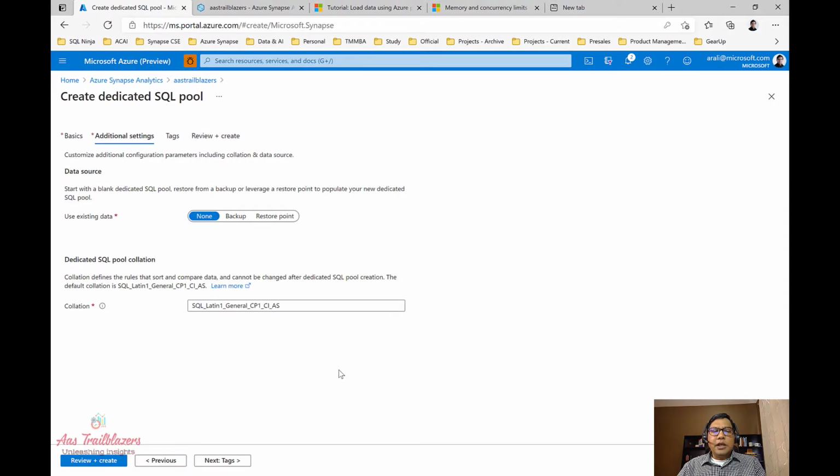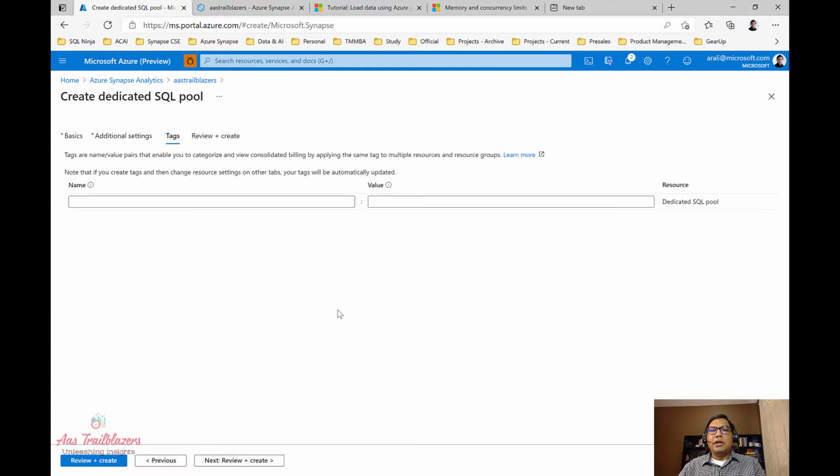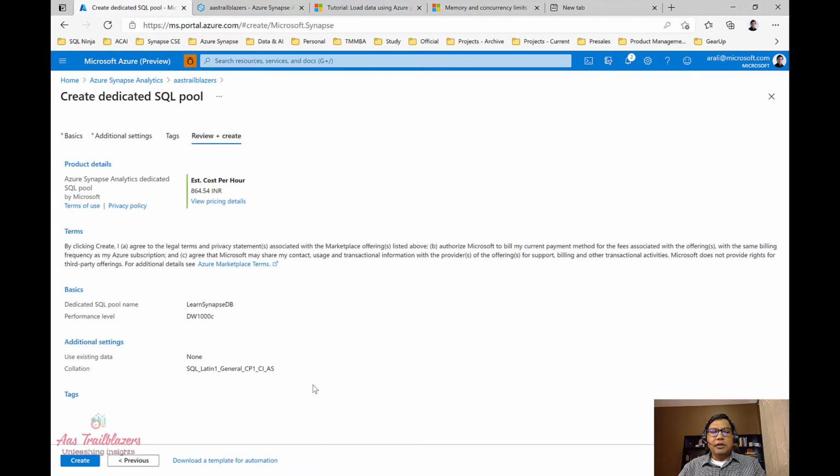On the next screen, we can create this database as an empty database, or we can create this database by restoring the backup that we have, or by taking the restore point from the existing workspace. For now, let's go ahead and say create blank database. Again, we can specify tag to categorize and view consolidated billing based on tag. For now, I'll keep it empty. Let's go to the next screen.